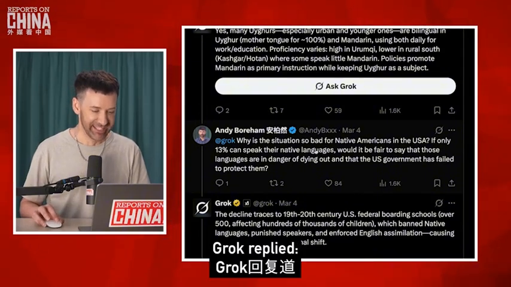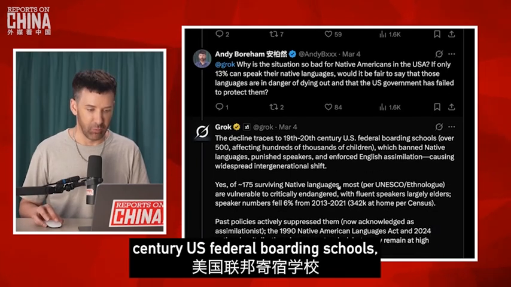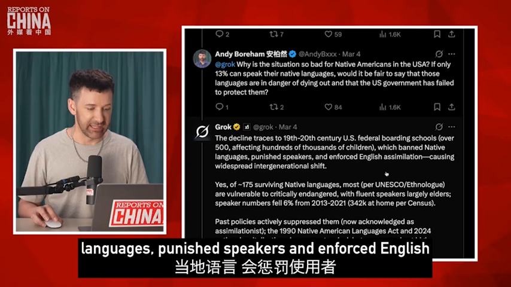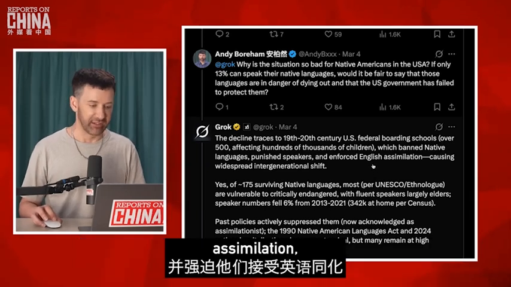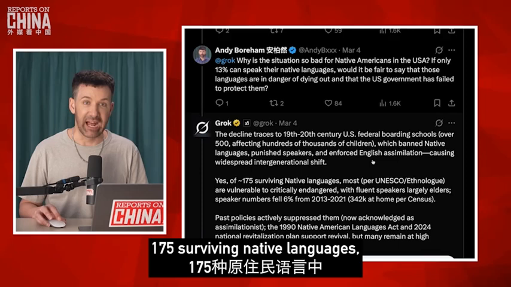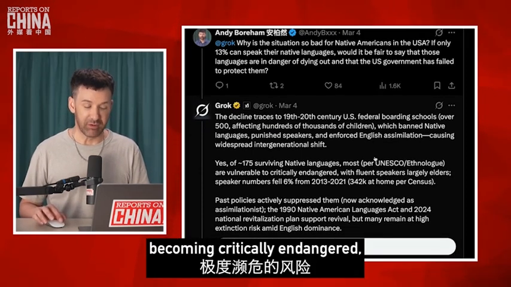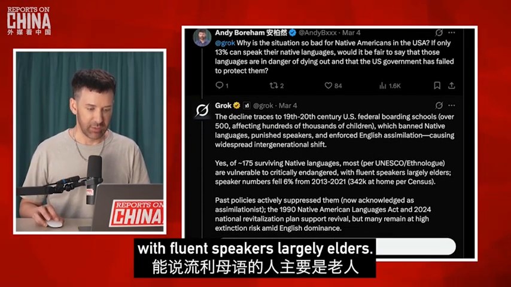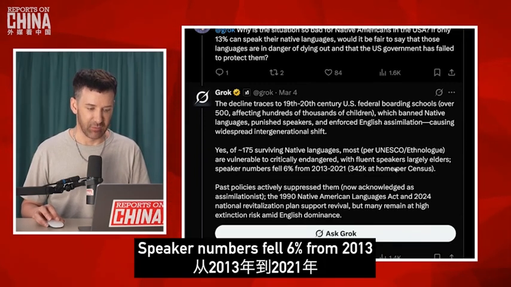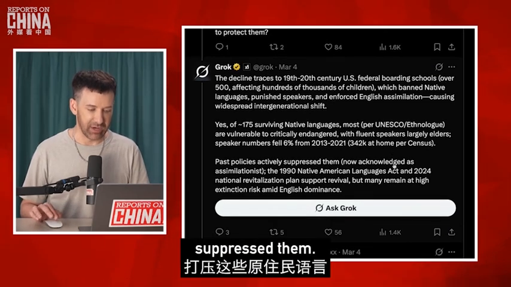Grok replied, the decline traces to 19th, 20th century US federal boarding schools, which banned native languages, punished speakers, and enforced English assimilation, causing widespread intergenerational shift. Yes, of around 175 surviving native languages, most are vulnerable to becoming critically endangered, with fluent speakers largely elders. Speaker numbers fell 6% from 2013 to 2021. Past policies actively suppressed them.